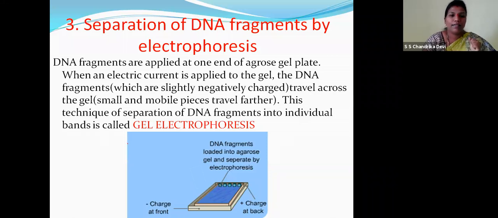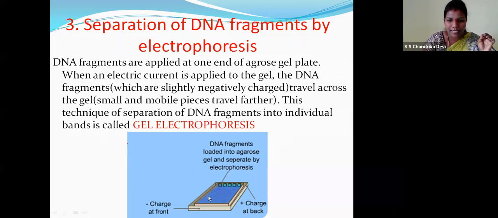The DNA fragments are applied at one end of the agarose gel plate, children. An electric current is applied to the gel. So the DNA fragments, which are slightly negatively charged, will travel across this gel. This technique of separation of DNA fragments into individual bands is called gel electrophoresis.